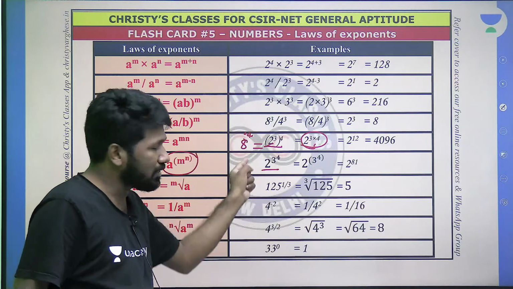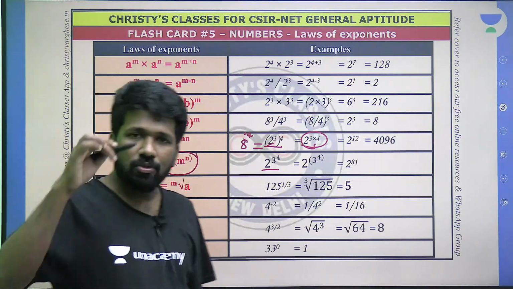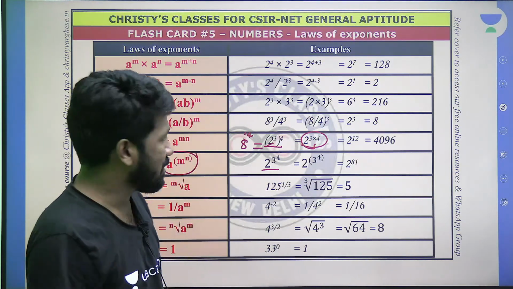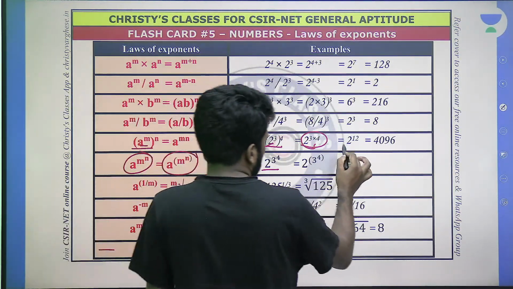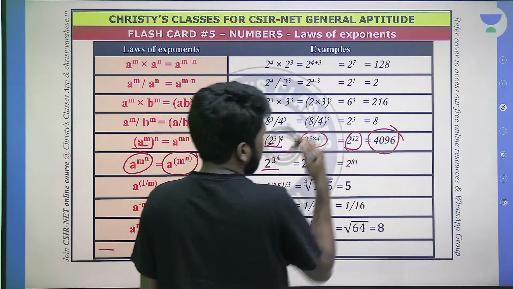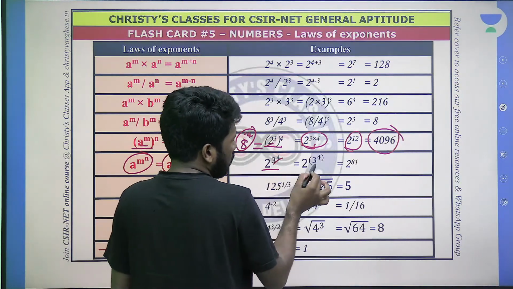When there is a bracket, you can multiply the powers when there is a bracket. Is that clear? So 2 raised to 12 you will get, that is same as 8 raised to 4. Both are 4096. But when there is no bracket, 3 raised to 4 should be done first.